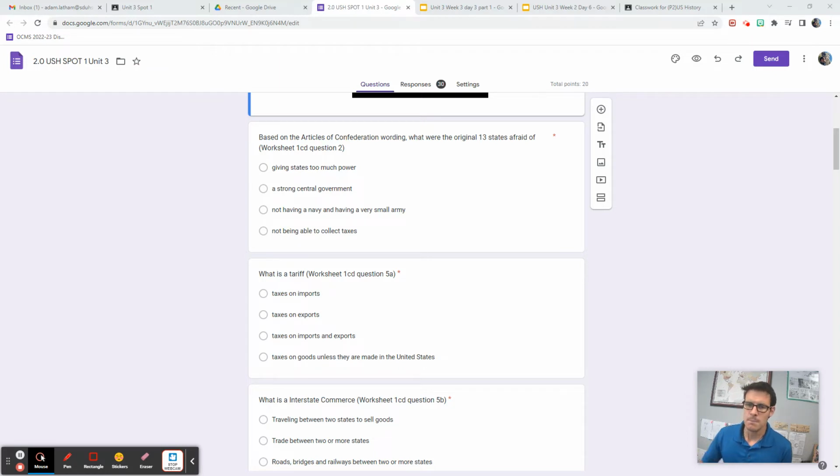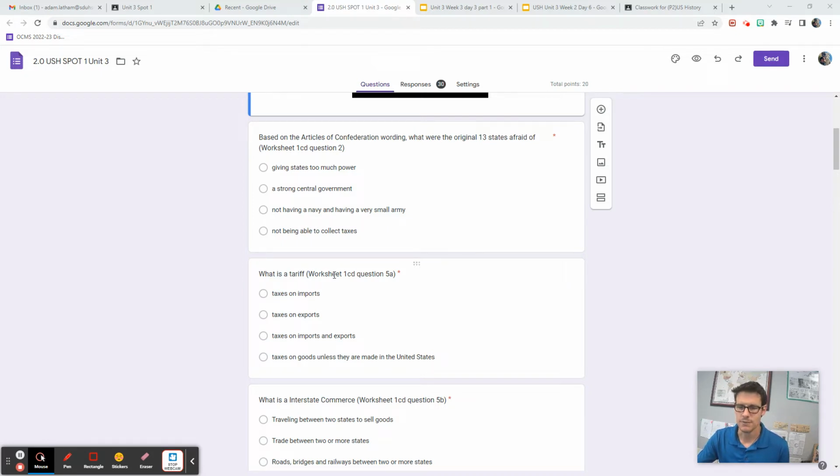Here we go. Based on the Articles of Confederation wording, what were the original 13 states afraid of? This is Worksheet 1CD, Question 2. Giving states too much power, a strong central government, not having a navy and having a very small army, not being able to collect taxes.